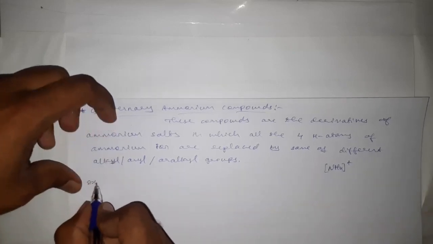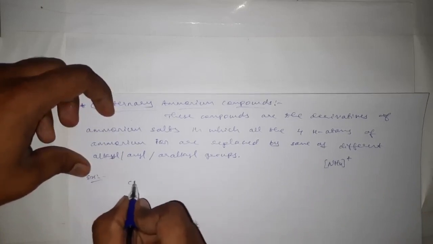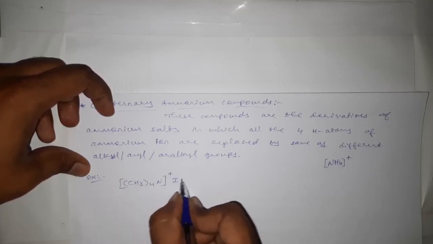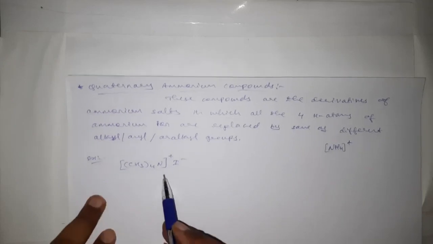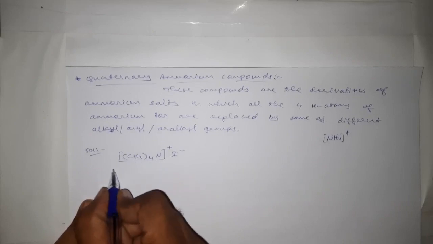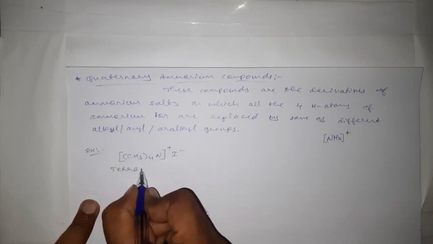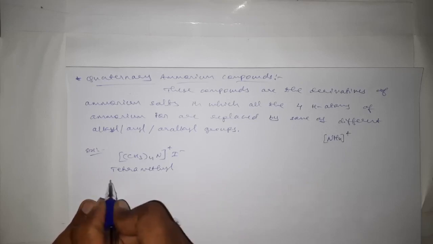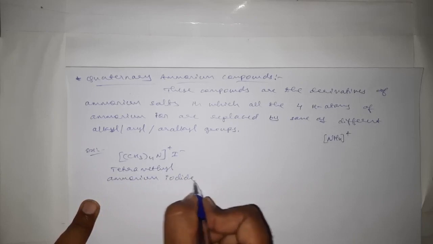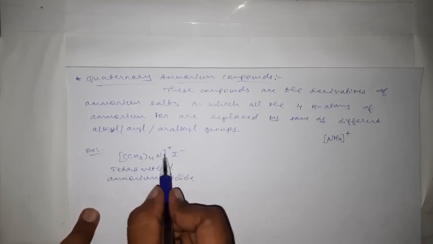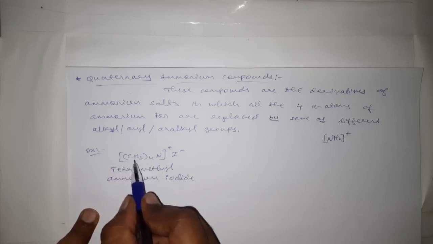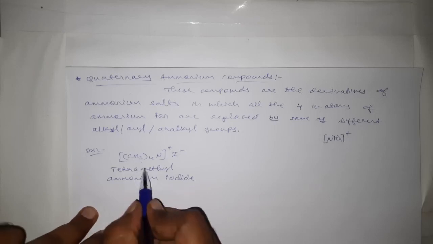Take for example (CH3)4N+ I-. As compounds, here we have to write the positive and negative ion, the counter ion and central ion. This is tetramethylammonium iodide. Here this is an ammonium ion in which all four hydrogen atoms are replaced by the same alkyl group. These are called quaternary ammonium compounds.